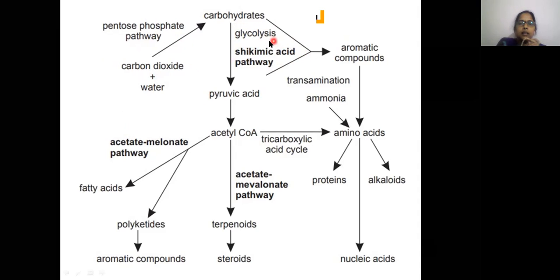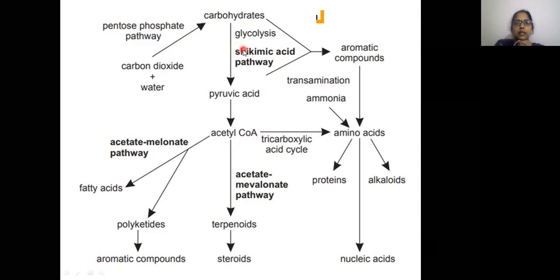carbohydrates, right? I already told you biosynthetic pathways are metabolic pathways which involve both synthesis as well as breakdown. Here the synthesis is taking place, and it also involves breakdown. Glycolysis means lysis, breakdown of glucose molecules.